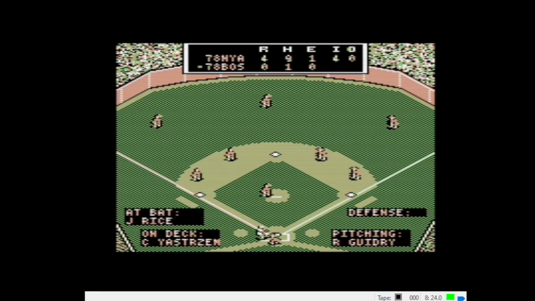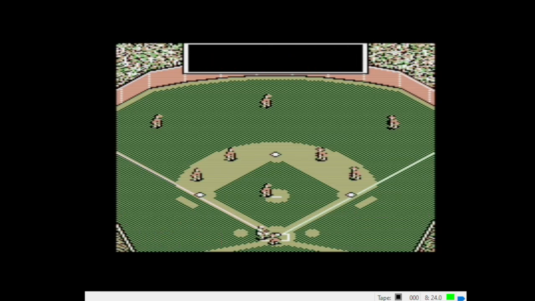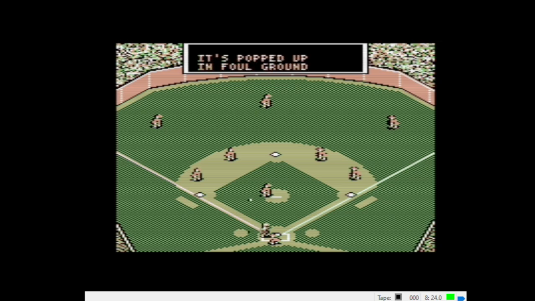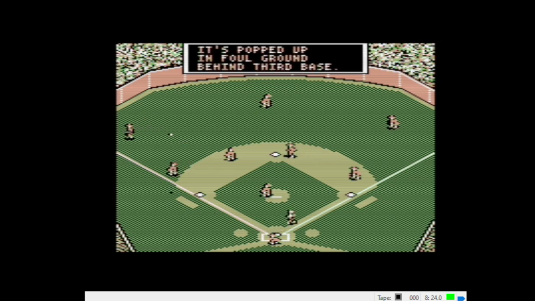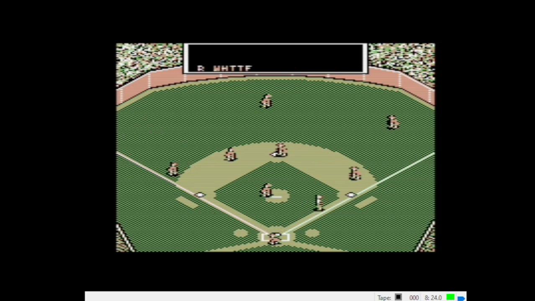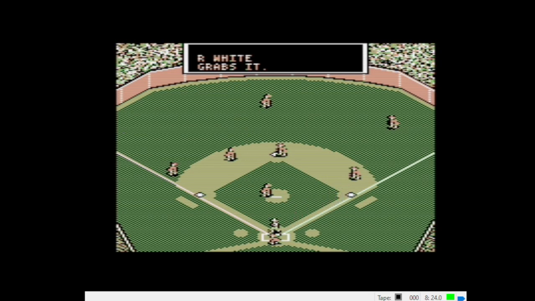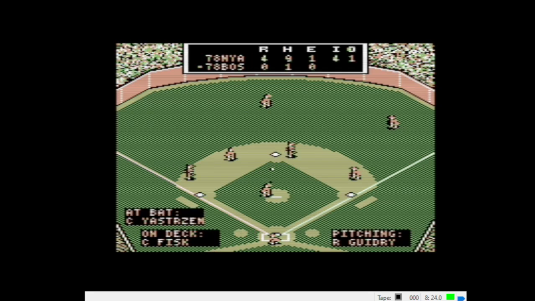The bottom of the 1st. Jim Rice, we're going to throw him the heater. Going to challenge him. Popped up behind third. Oh, White grabs it. Just out of range of the camera here. We got our stationary camera behind home plate.